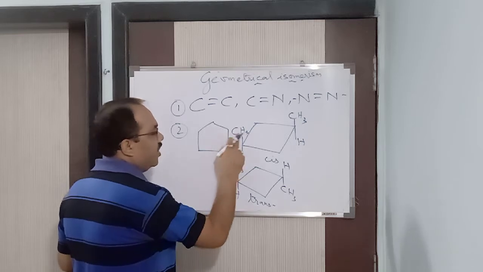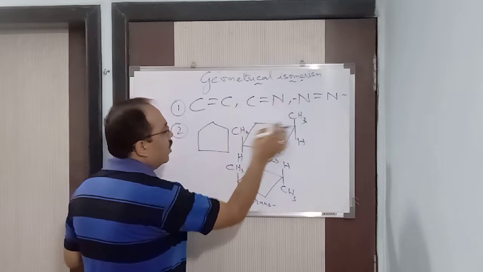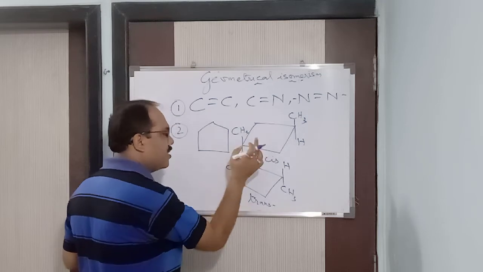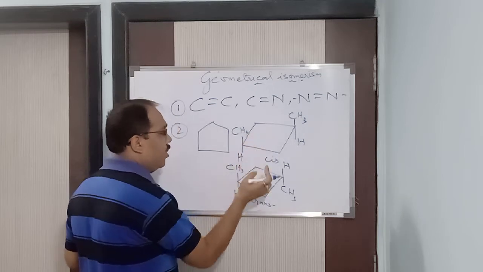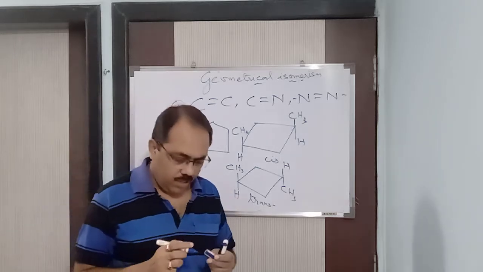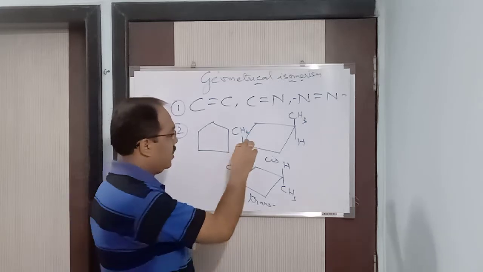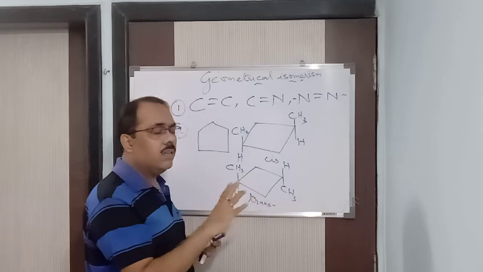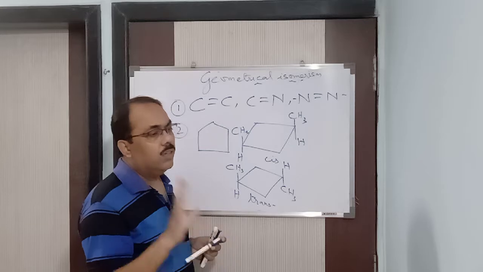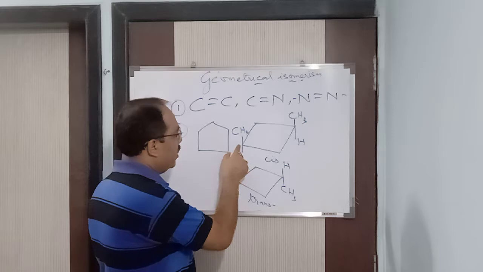In this way, we'll come to nitrogen also later. So here what you find is that cyclic structures, which you can call alicyclic compounds or fused bicyclo compounds, also show geometrical isomerism. Why are they showing geometrical isomerism? The reason is that in cyclic structure rotation is restricted. You cannot rotate it freely.